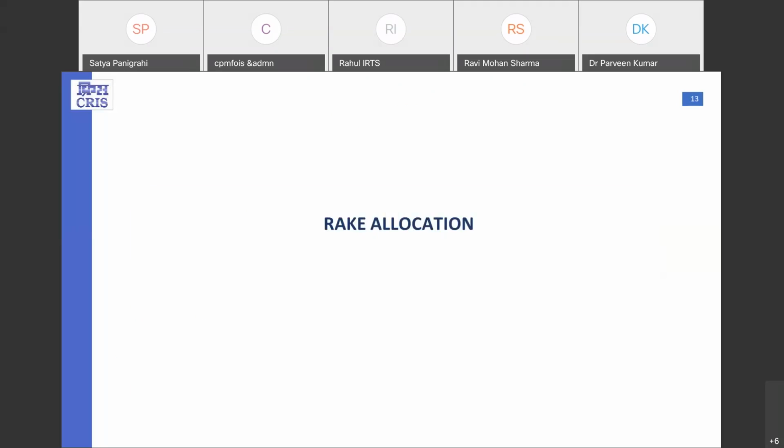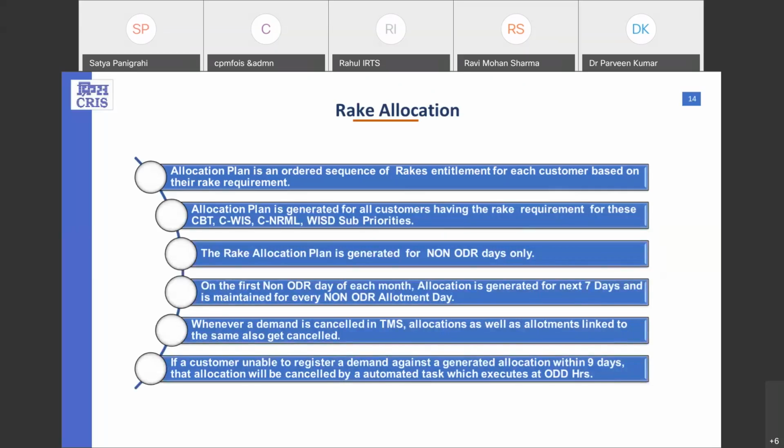Now, starting with the rake allocations, as I told earlier, the customer rake requirement is fitted monthly, and the daily entitlement is calculated for each customer. From that daily entitlement, the rake allocation plan is generated by the RAS system for each customer, which is simply a rake entitlement for each customer, depending upon the CRR fitted in the system.